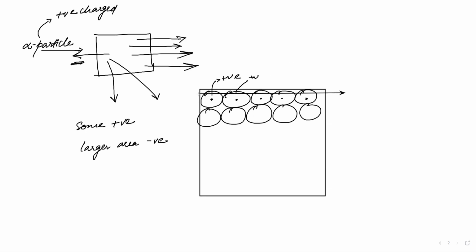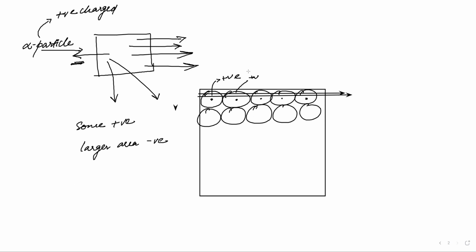Now the alpha rays can pass from here, they can again pass from here, correct? But as soon as they go nearer, this one will deflect because it is just slightly touching the nucleus, which is positively charged.